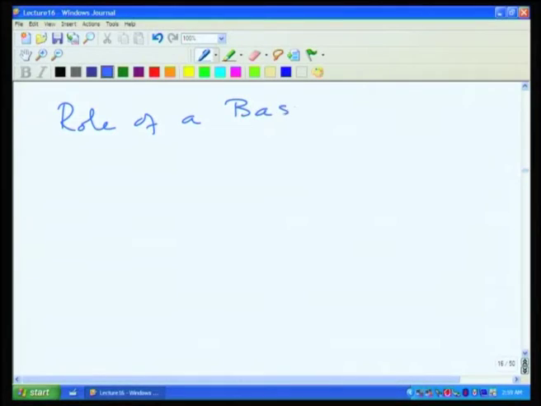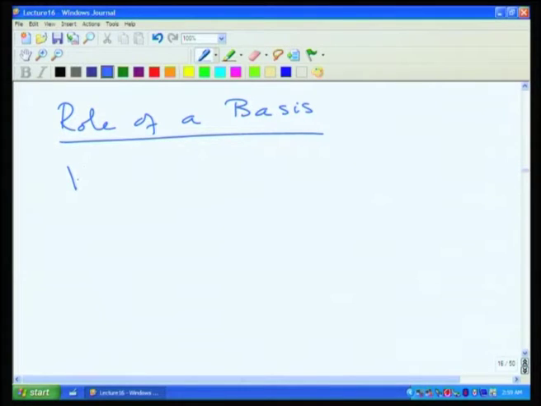Not undersampling means we wanted to span the whole space, we do not want to miss any information, which simply meant we wanted a linearly independent spanning set, and that led us to the notion of basis. Now, what is this sampling going to do and how does it help us? This is what we are going to study. Now, the role of a basis, we will see what sort of help it does in our analysis.